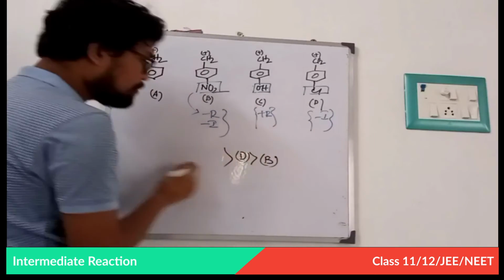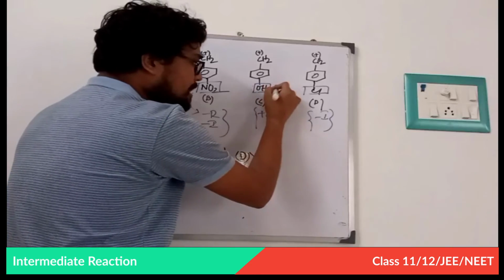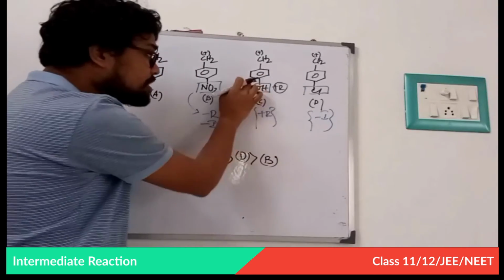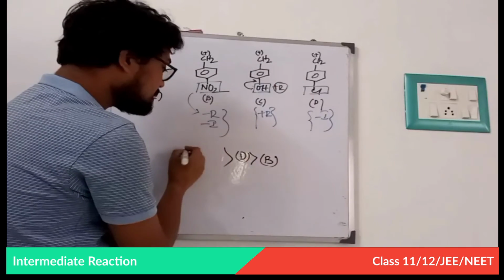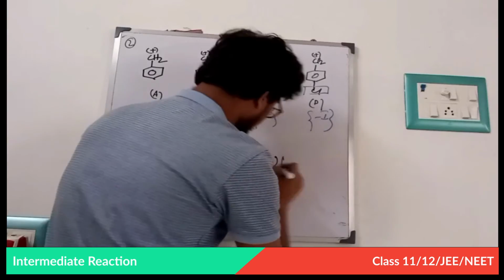Now between A and C, A has no effect, but OH has a plus R effect. It donates its electron density towards the benzene ring. That is why in this case C is more stable than A. This is our stability order.